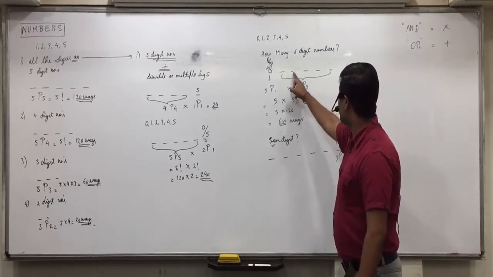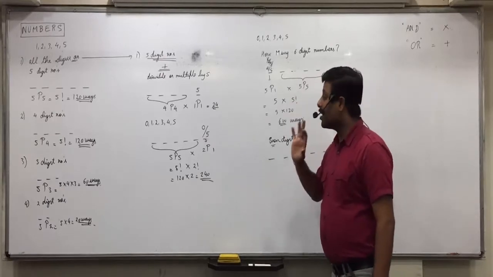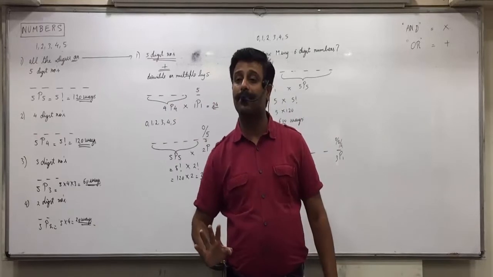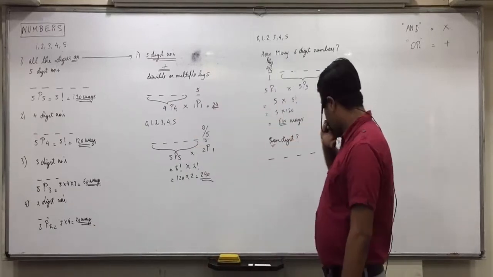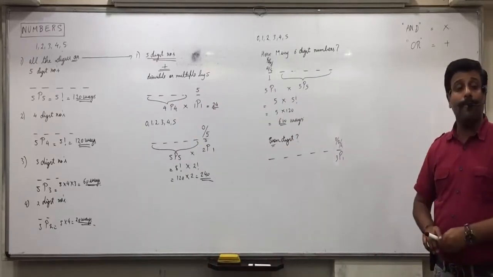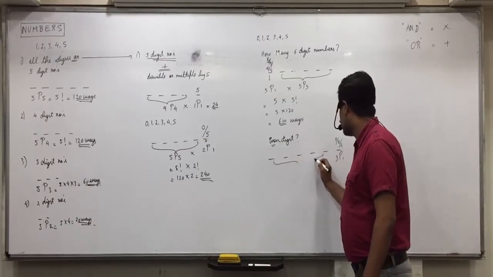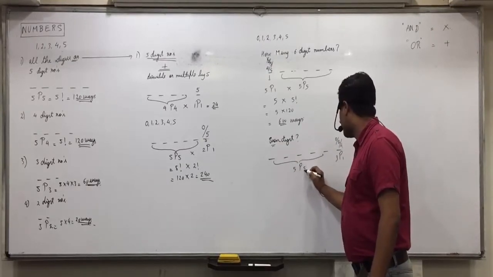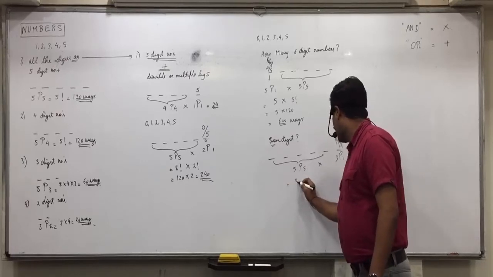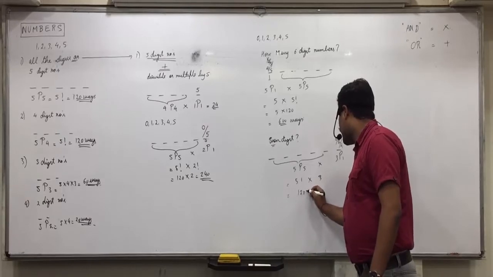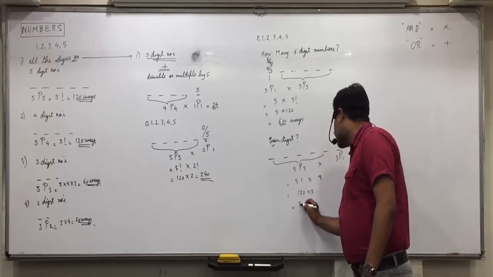How many blanks are remaining? So 4 numbers are remaining. Understood that? Sit down. So, how can we do this? 5P5, 5 factorial into 3. 120 into 3, 360.